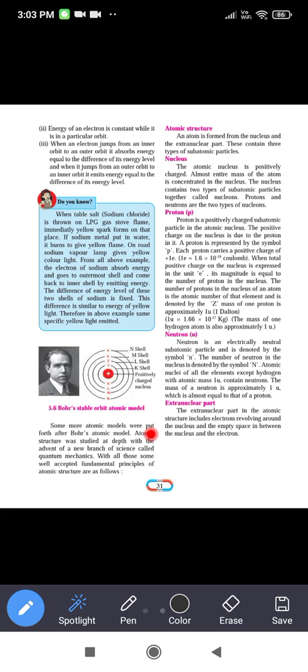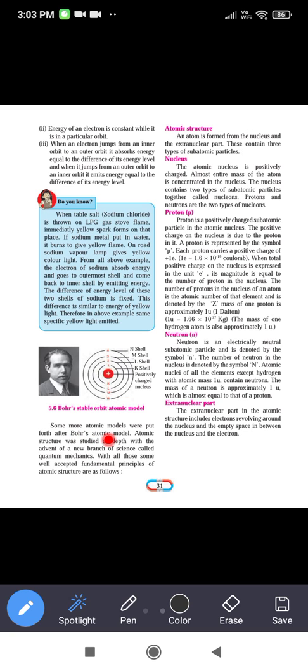Bohr's stable orbit atomic model. Now see the nucleus at the center. After that, the first shell is denoted by K, and the next are denoted by L, M, and N.